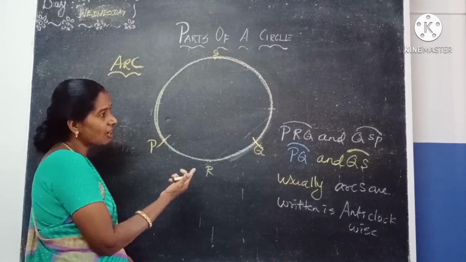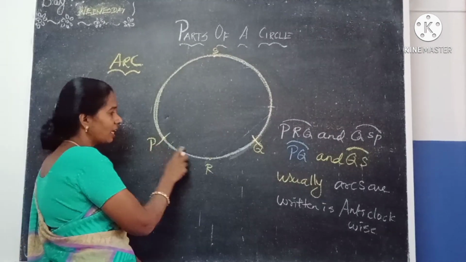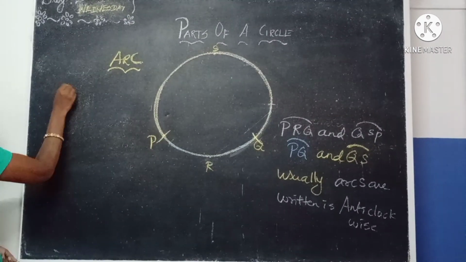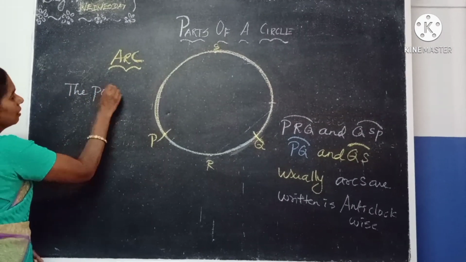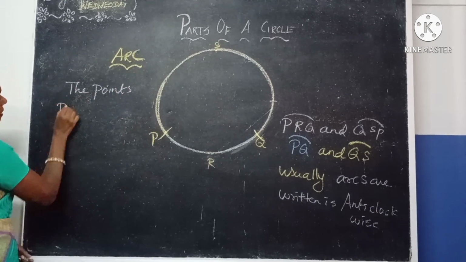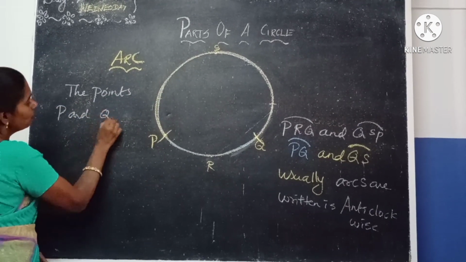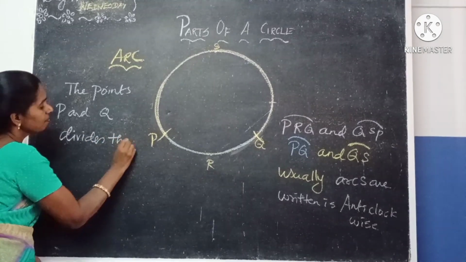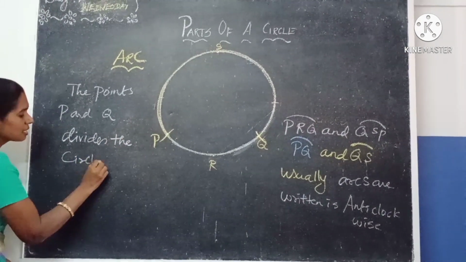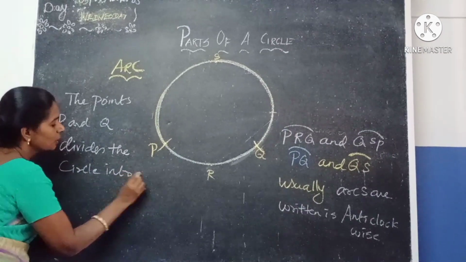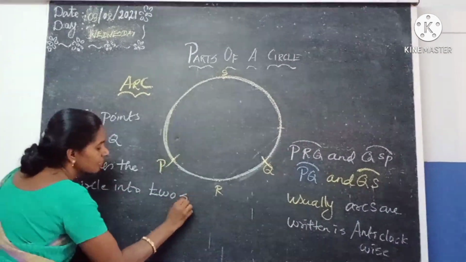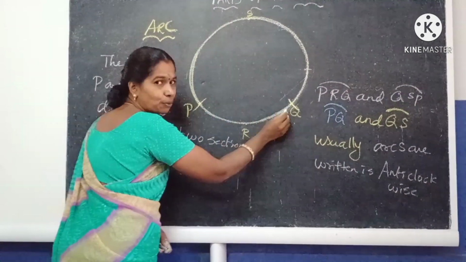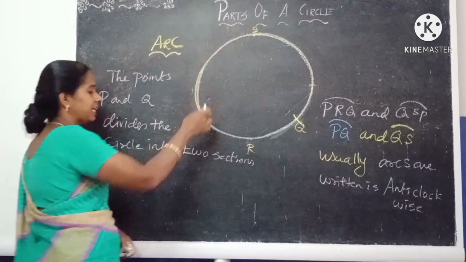And based on this, the points P and Q divide the circle into two sections. That is, one section is PQ and another section is QP.